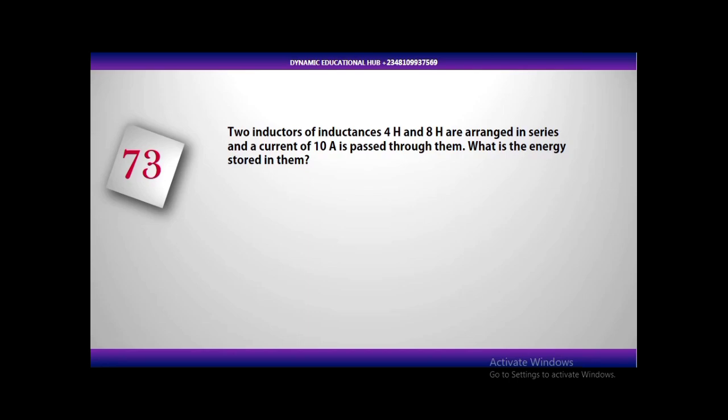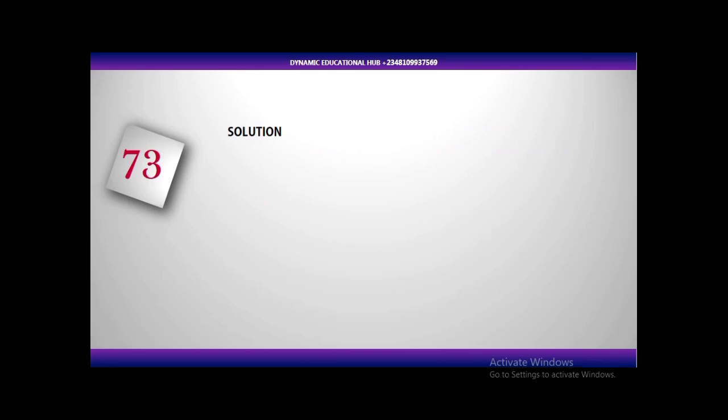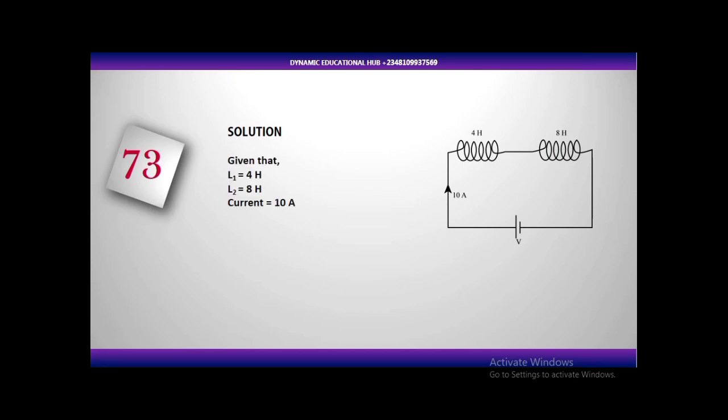And let's look at question number 73. The question says, two inductors of inductances 4 Henry and 8 Henry are arranged in series and a current of 10 amp is passed through them. What is the energy stored in them? Let's look at the options. A, 500 joules, B, 600 joules, C, 300 joules, and D, 250 joules. So let's see how to solve the question.